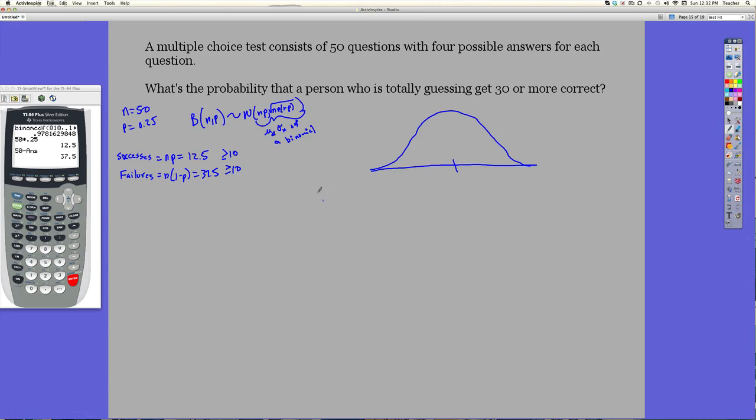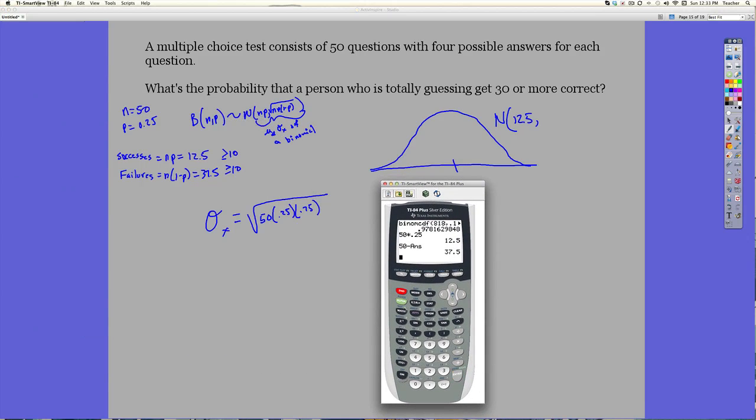Okay, so what do I expect? What's the mean? The mean here is n times p, which is 12.5. What's the standard deviation? The standard deviation of x is equal to the square root of n times p times 1 minus p. So I'm going to do this the long way. n is 50, p is 0.25, and 1 minus p is the complement of 0.25, which would be 0.75. Okay, let's put my calculator in. So root